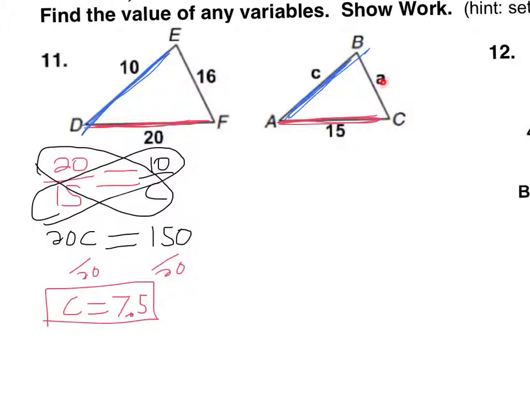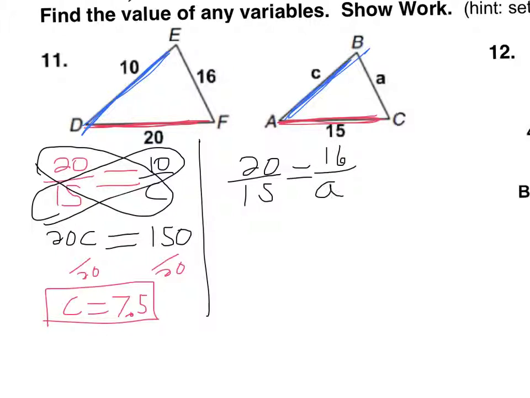All right, let's find the last set. Notice how 16 and a go together. Well, I'm going to use my same setup, 20 over 15, and then we're going to set that equal to 16 over a. So yeah, you kind of got to do two problems here. Now cross multiply. So on one side we'll have 20a.